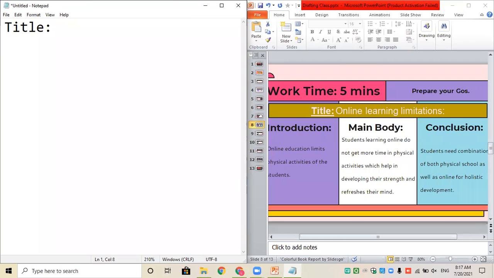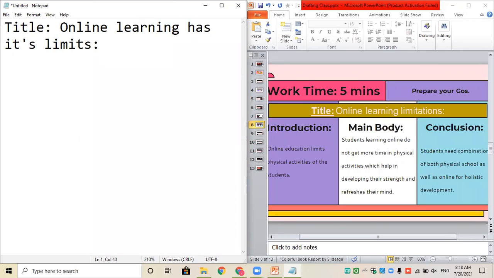You do not need to write "title" in your paper, okay? Just write the heading directly. So what are we writing against? Online learning has its limits. So this is the title that I have selected.